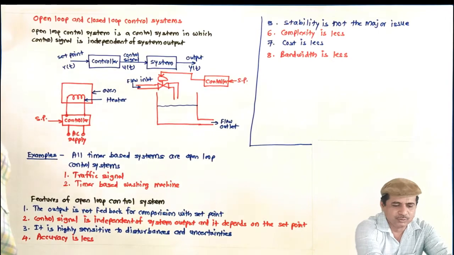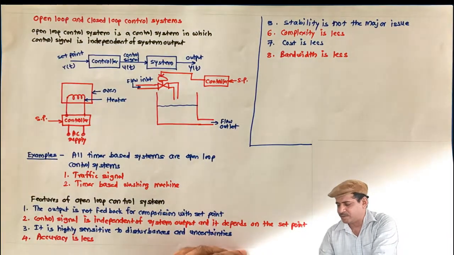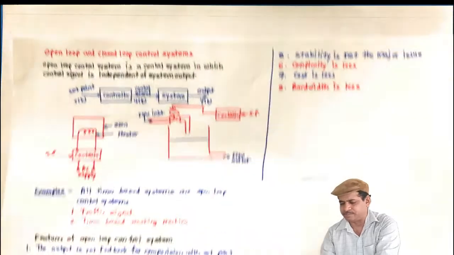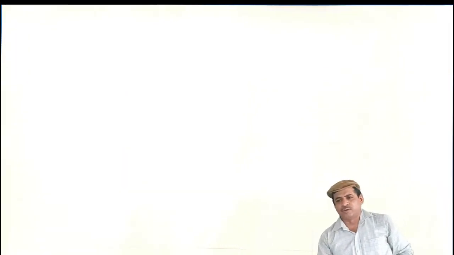Now let us move to the closed loop control system. Our entire course is based on this closed loop control system. A type of closed loop control system is a feedback system, and that we are going to use.